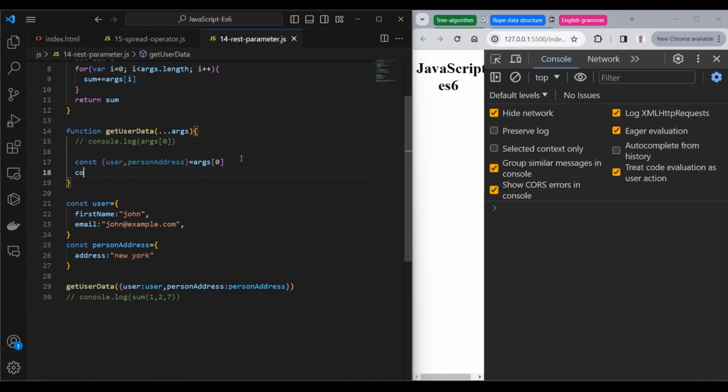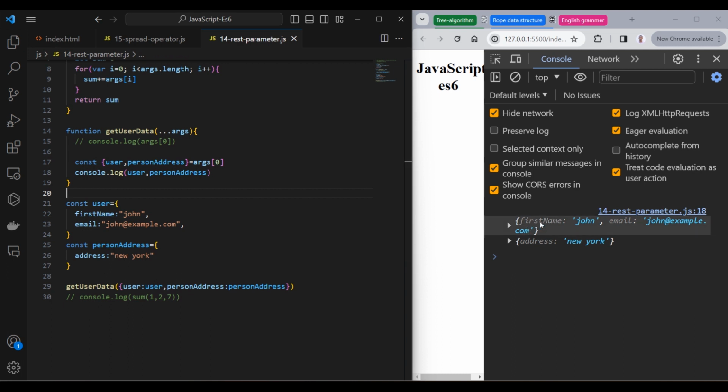Here we are getting user and person objects, two objects. Here we are using destructuring. This is destructuring.